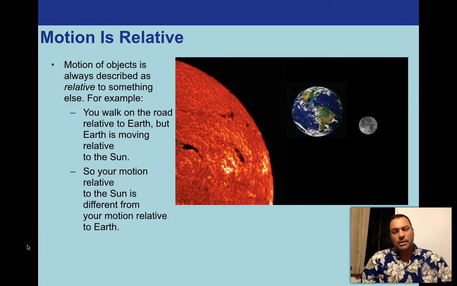So when we talk about linear motion, we have to understand that linear motion is relative. The motion of objects is always described as relative to something else. For example, you walk on the road relative to Earth, right? But Earth is moving relative to the sun. So your motion relative to the sun is different from your motion relative to Earth.